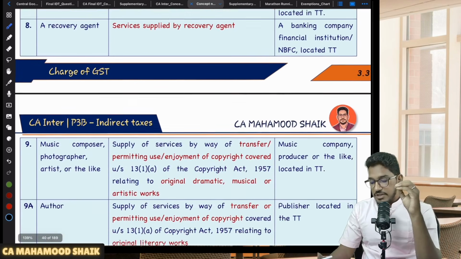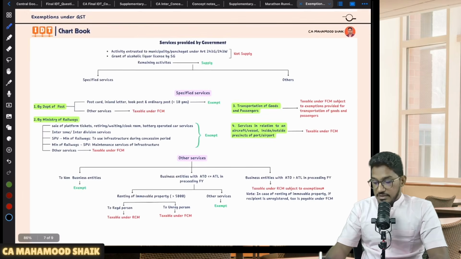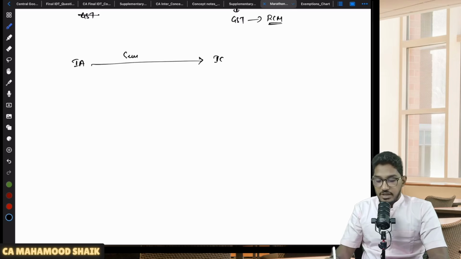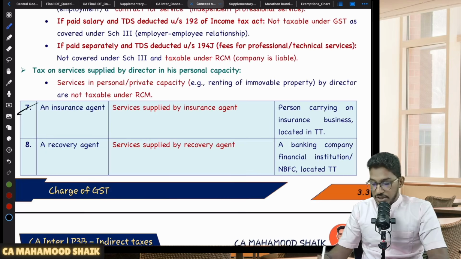Now we will talk about some financial services. Banking sector, insurance sector, we will see. Services provided by an insurance agent. So an insurance agent is providing some services to an insurance company located in the taxable territory. Now they told this is under RCM. So whatever services the insurance agent has provided to the insurance company, for which he will receive some commission, remuneration, etc., on that, this insurance company is required to pay the GST under reverse charge mechanism. Okay, so this is regarding services provided by an insurance agent to a person carrying on insurance business. This is covered under RCM.